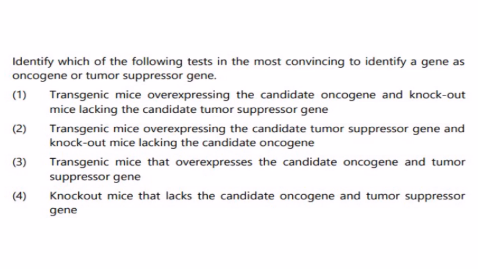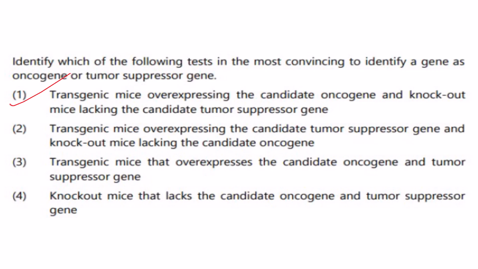Now since the knockout mice is lacking T1, which is the tumor suppressor gene for this O1, you can conclude that T1 is absent in the knockout mice and it is developing cancer. So that means T1 is the tumor suppressor gene for this particular oncogene. So 1 will be correct.